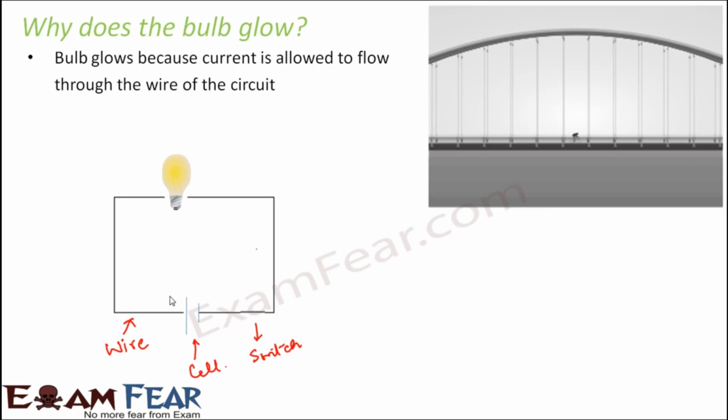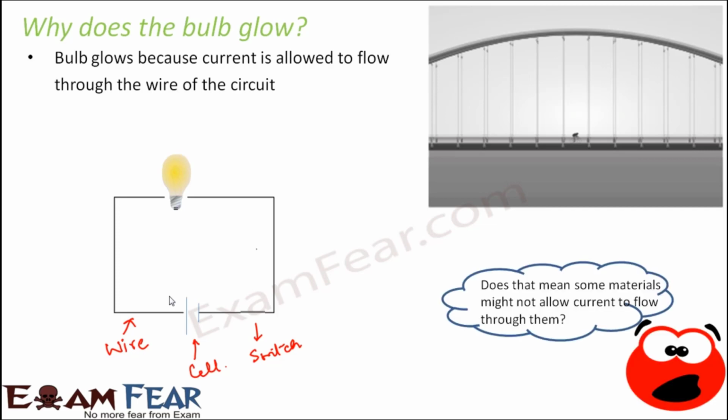That means it is not necessary that all materials will allow current to flow through them. There are certain materials which allow current to pass through them, whereas there are certain materials which do not allow current to pass through them. Only if the circuit contains materials which allow current to pass through them will the bulb glow, because in that case the current will actually flow through the circuit, and that's how the bulb will glow. So this is another important requirement.